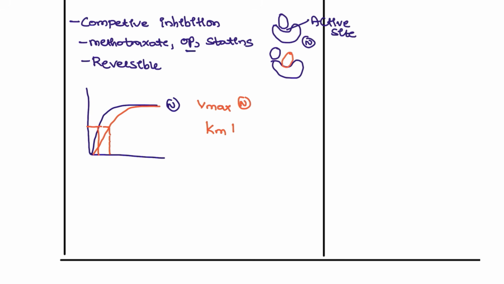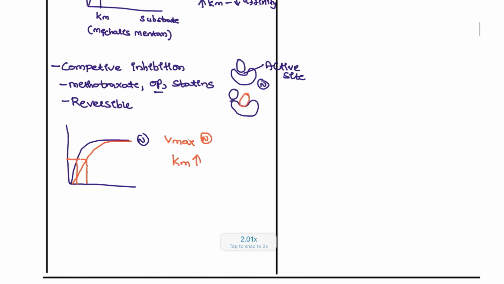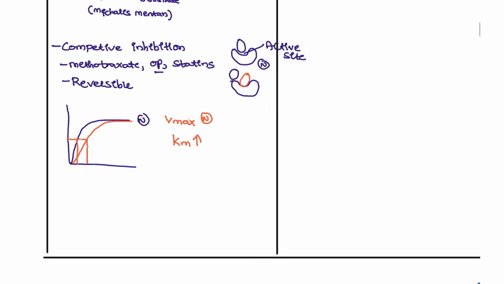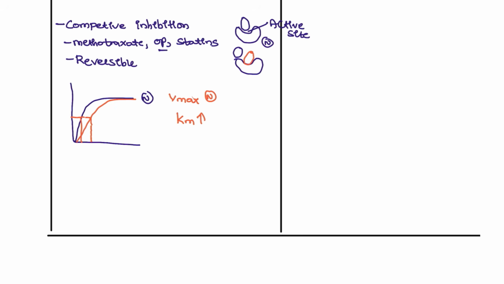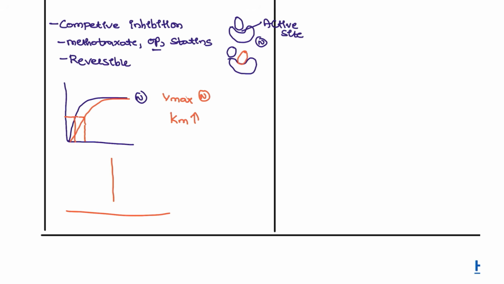So Km is increased. This is what we are going to see in competitive inhibition, and this is also drawn on the Lineweaver-Burk curve. This is how the Lineweaver-Burk curve will look.